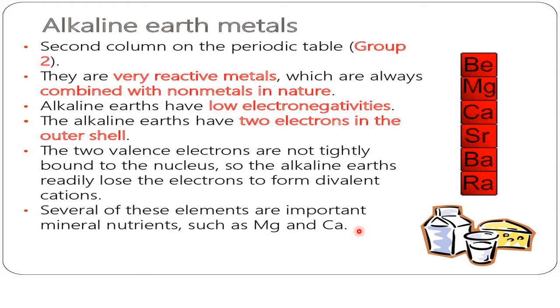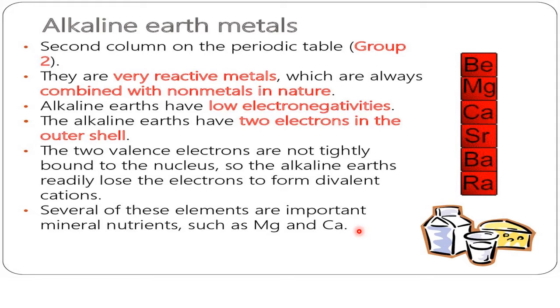The second reason is, if you see the availability of these members in the earth's crust compared to alkali metals, they are better. Alkaline earth metals' availability in the earth's crust is more than that of alkali metals. Therefore the word earth is added, and they too are metals. Alkali metals are the best metals, and these are the second best metals. They are available more, so the word earth is there. They are basic in nature, so alkaline is there. All these are clubbed together, so the name given is alkaline earth metals.